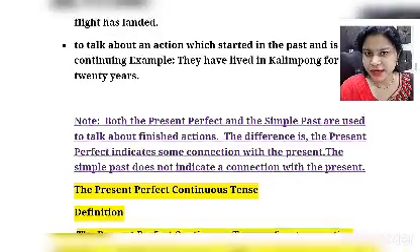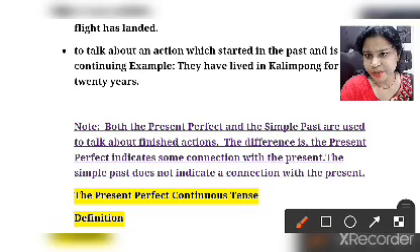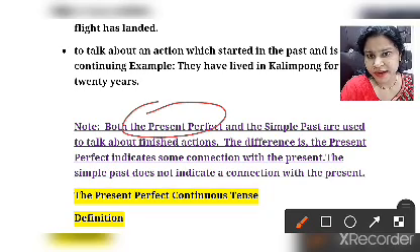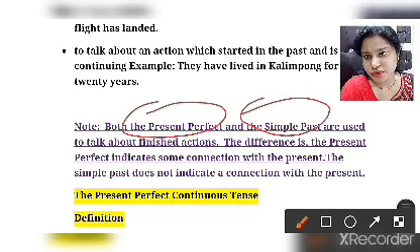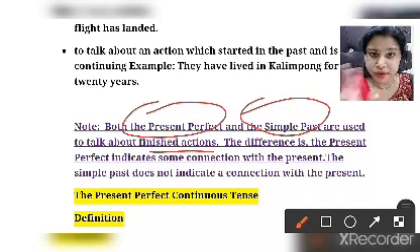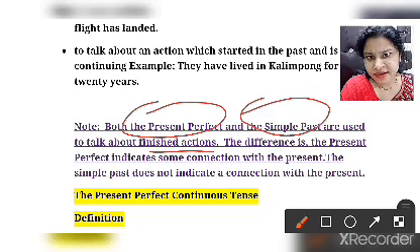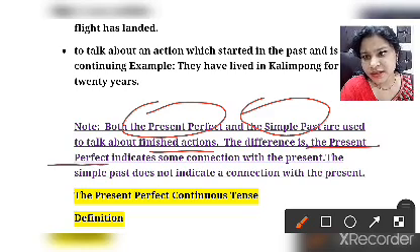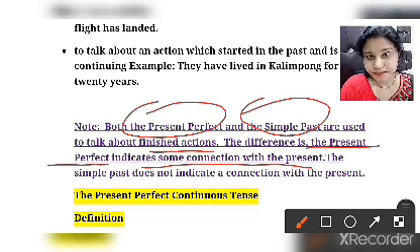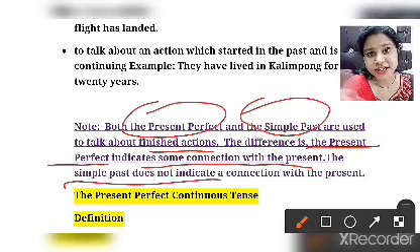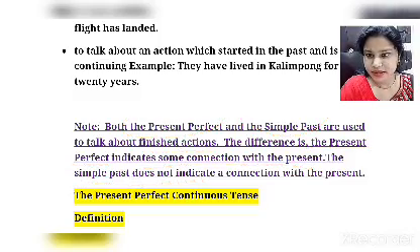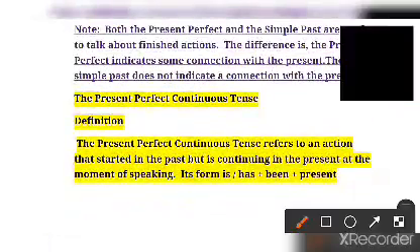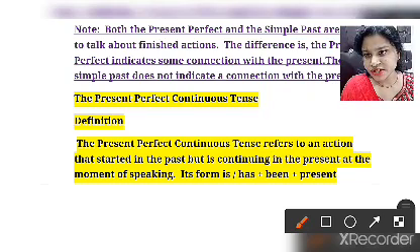Students, one thing I just want to make clear here. It is saying that both the present perfect and simple past are used to talk about finished actions. So what is the difference? How can you recognize between the two? The difference is that the present perfect tense indicates some connection with the present, but the simple past does not indicate any connection with the present. It always has a connection with the past. Clear?